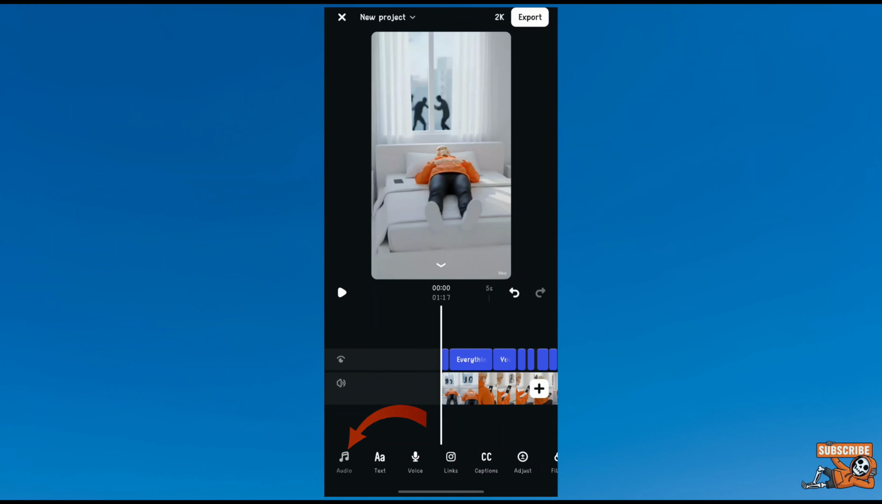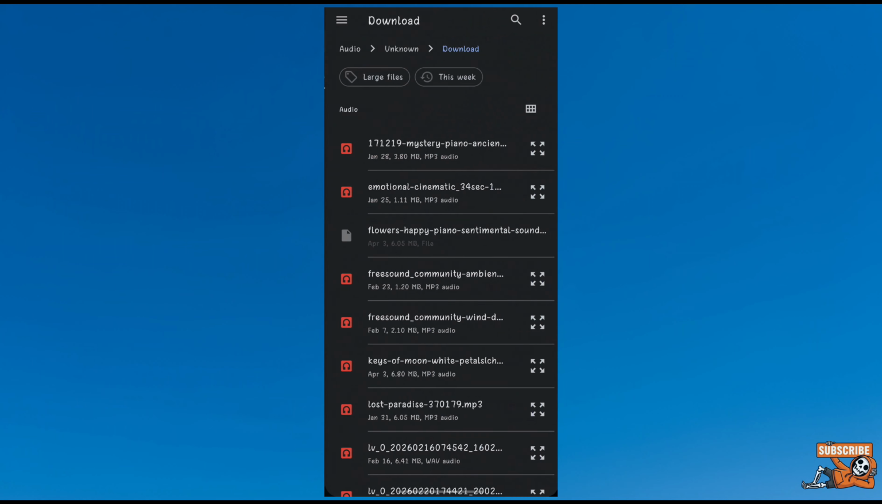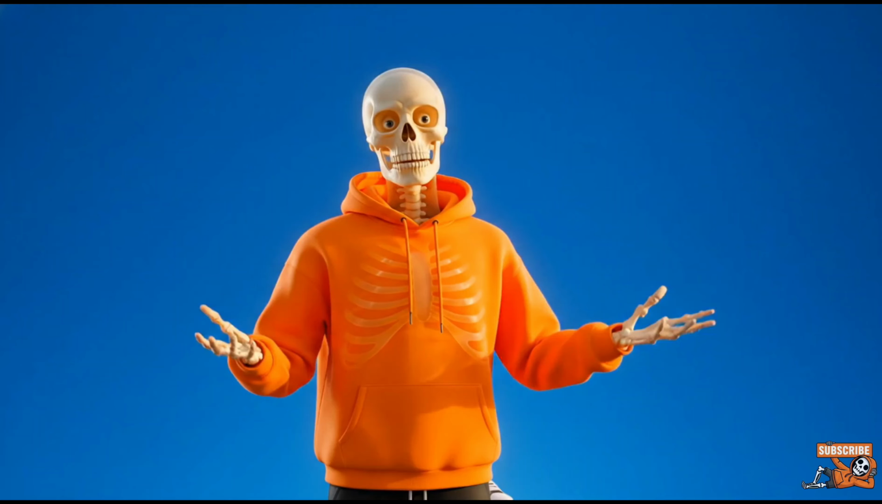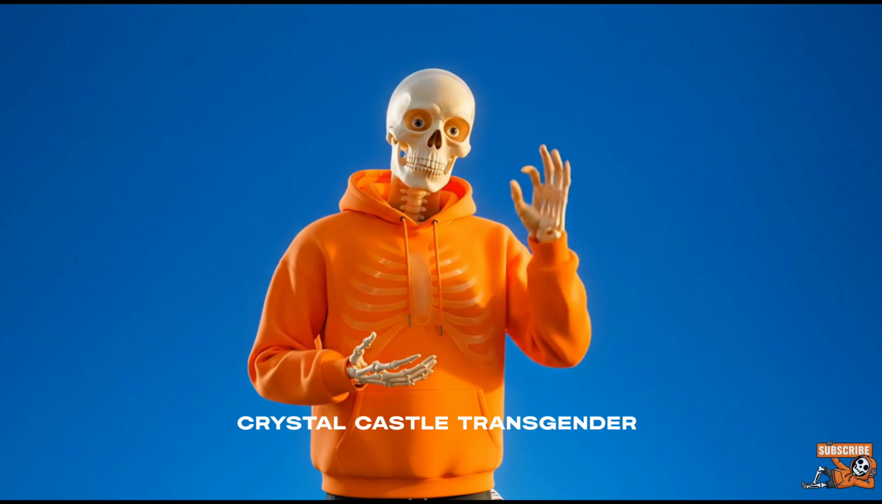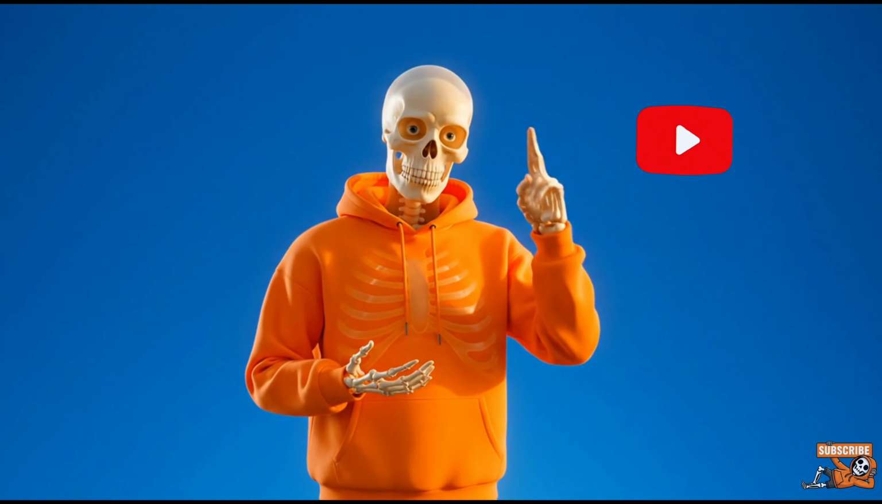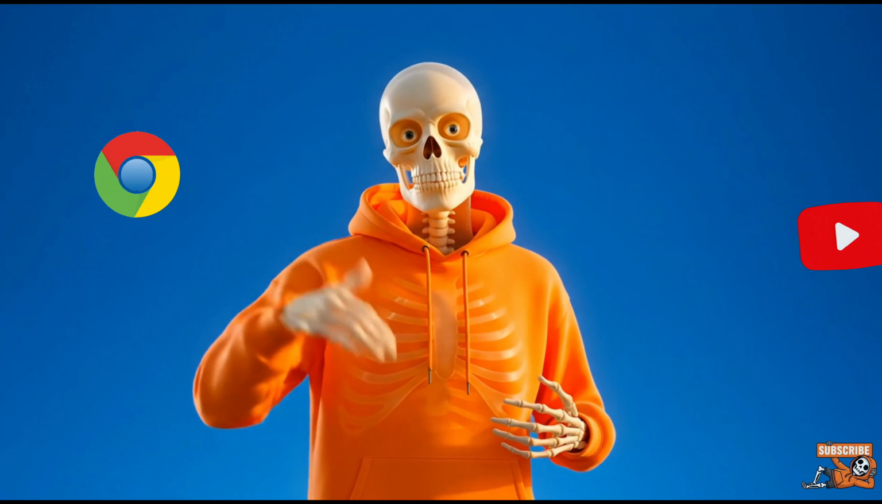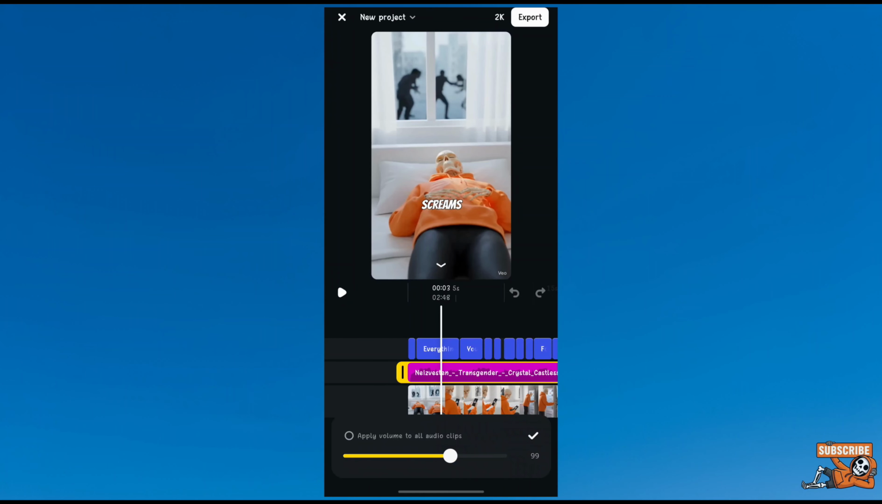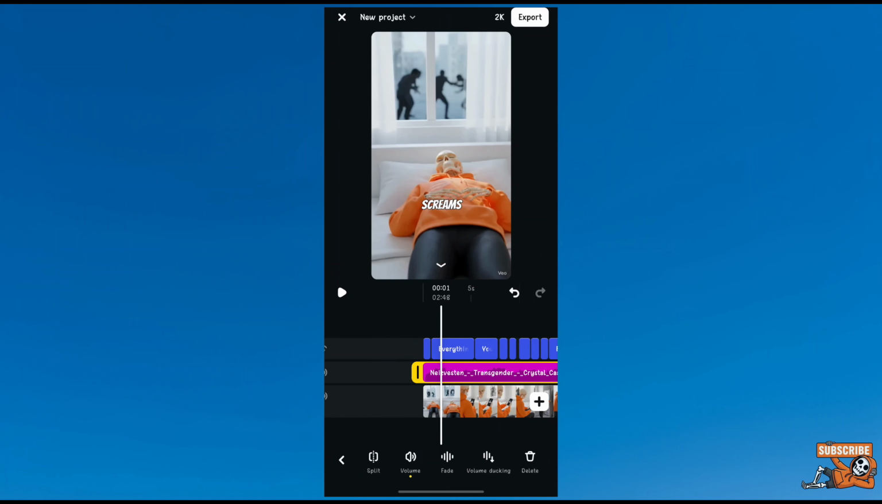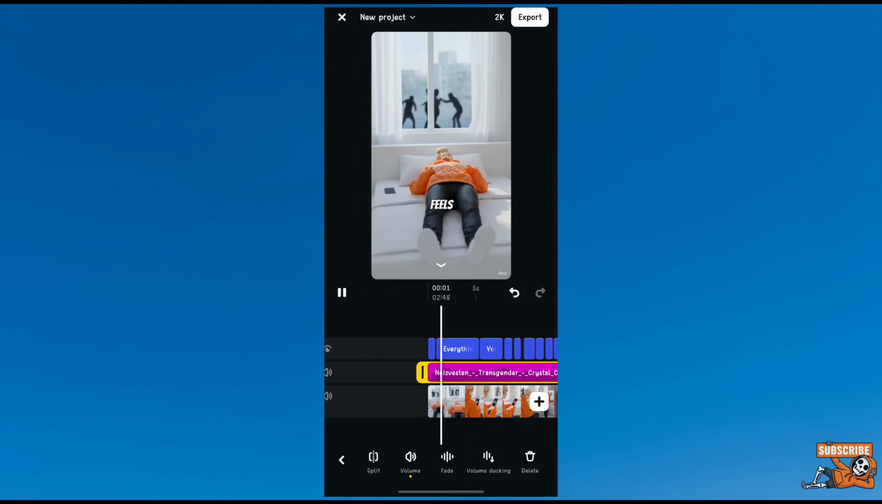Now tap on the music icon and import the viral background music. And its name is Crystal Castles, Transgender. Do not download it from YouTube. Download it from the Chrome browser. Otherwise, you may get copyright. After importing your audio, adjust the volume of the background music and your final video is ready.